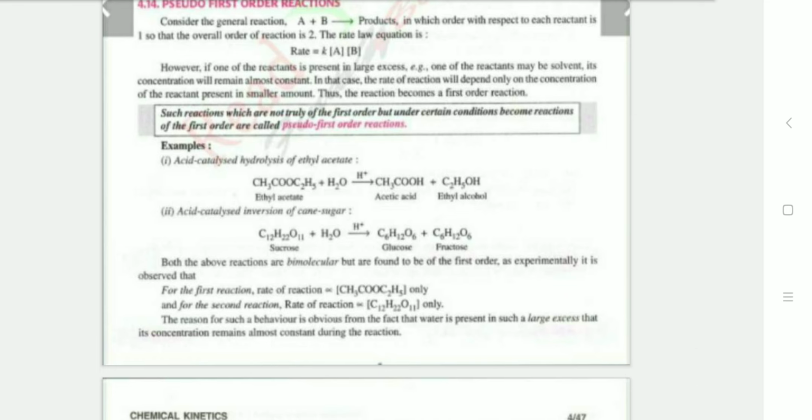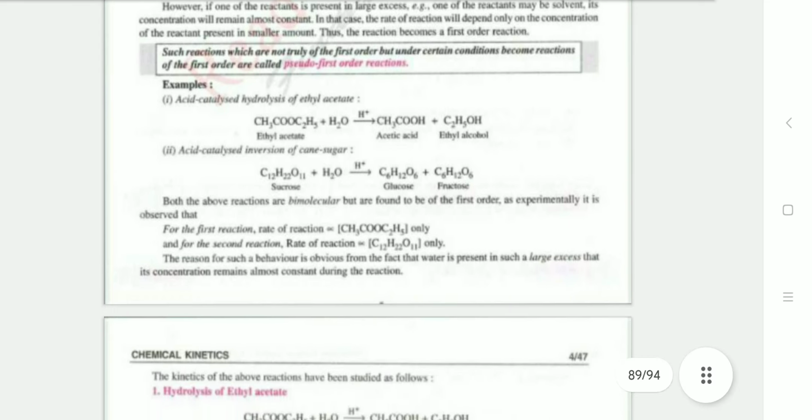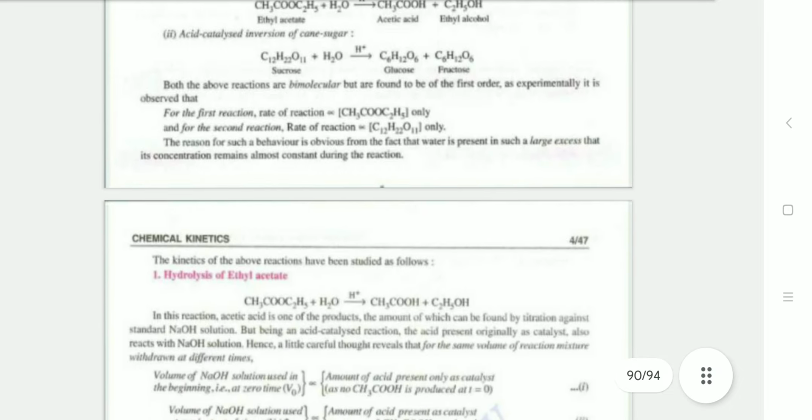Examples are acid catalyzed hydrolysis of ethyl acetate, and acid catalyzed inversion of cane sugar. Cane sugar, sucrose C12H22O11 plus H2O, is converted into glucose and fructose, C6H12O6 plus C6H12O6, and its kinetics has been studied.